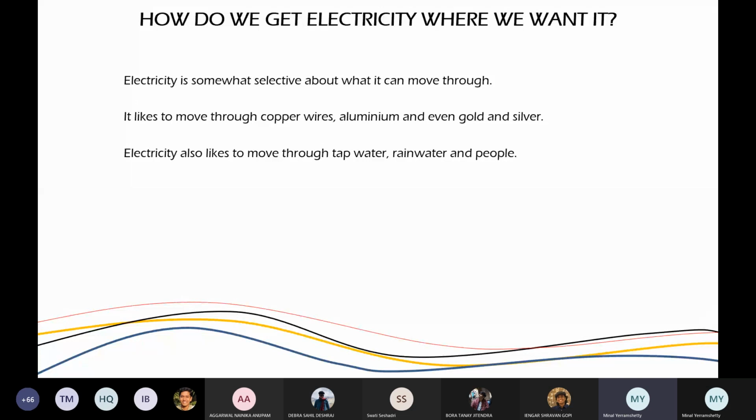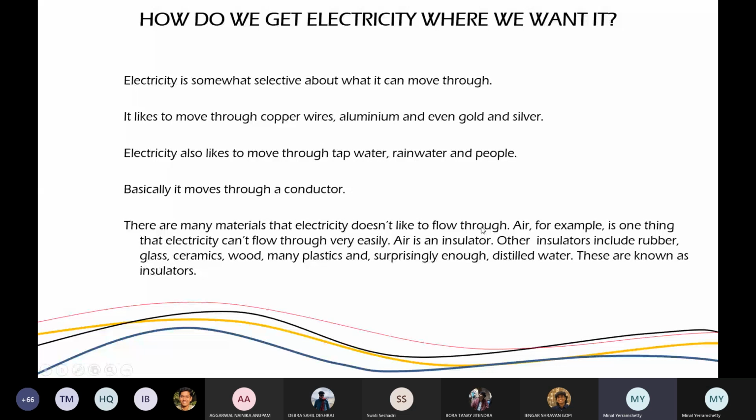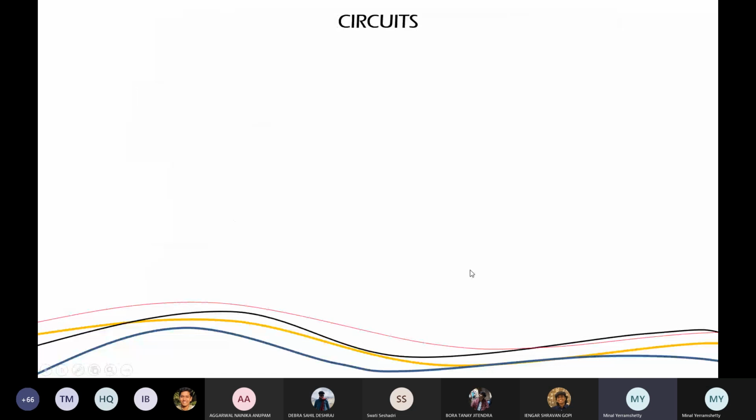And this is where you have to take control of security. Basically, it moves through a conductor. There are many materials that electricity doesn't like to flow through, and they are known as insulators. They can be glass, rubber, plastic, wood, silica, and many others. Now you have the bus bar, you got the meter, you have the cutout. Now the conduits is how you will be getting it. Conduits are nothing but the wires.